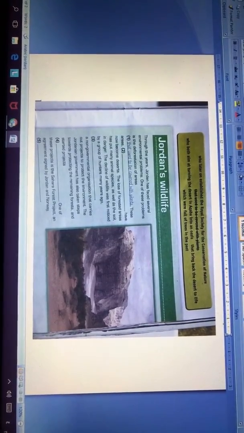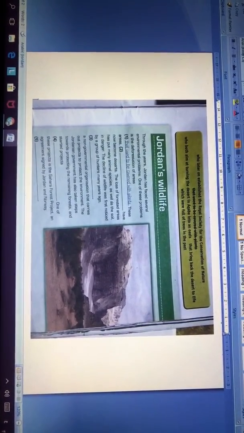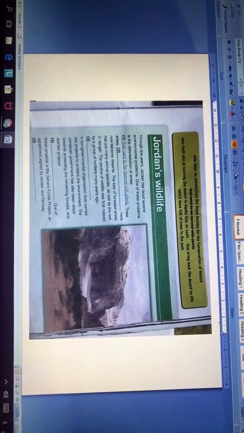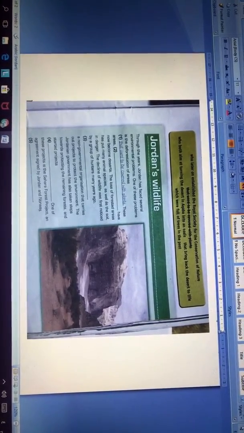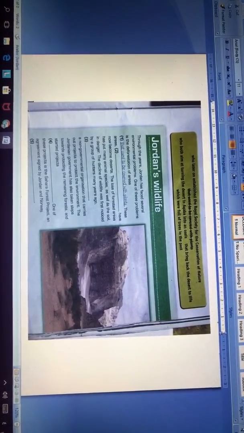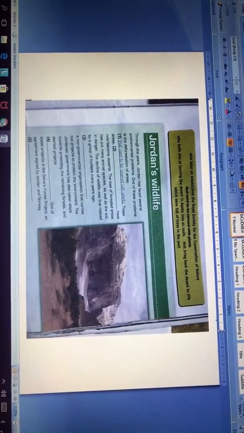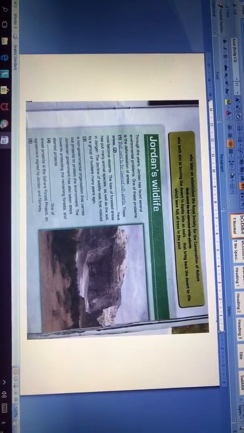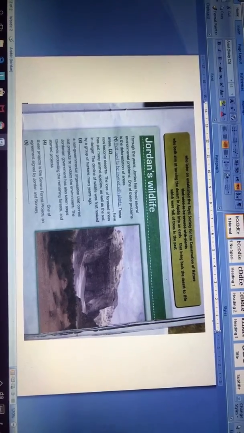Who later on established the Royal Society for the Conservation of Nature, that used to be covered with plants, who both aim at turning the desert in Aqaba into an oasis, that bring back the desert to life, which were full of trees in the past.